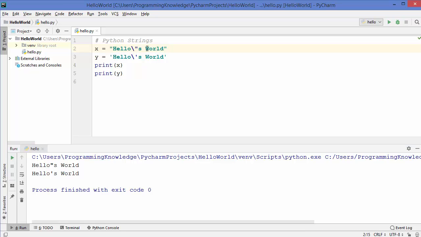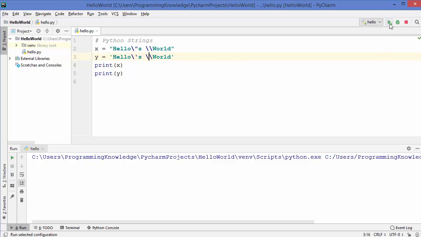Now let's say you want to print a string with a backslash itself. So I can add a backslash here, and I want to add a backslash here. Let's save the code and run it, and see if it runs or not. So it turns out that you can use this kind of notation in Python. Also, when you use double backslashes here and here, let's see what happens.